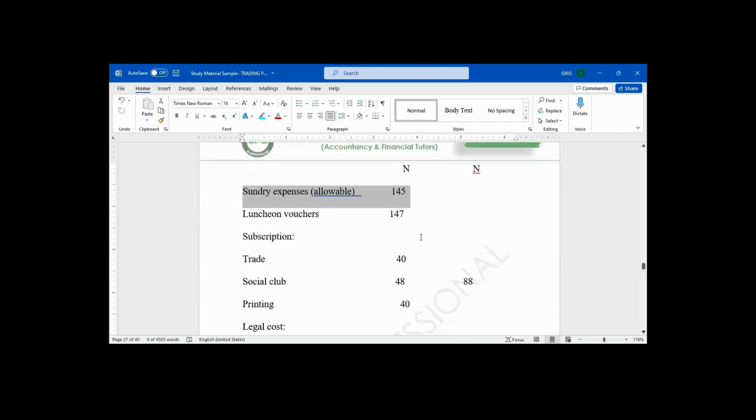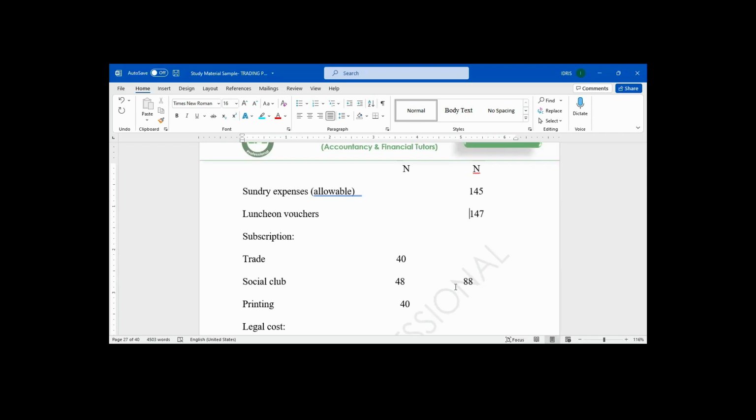Subscription. How much is the subscription? Under the subscription, we have two items: subscription for trade, and subscription for social club. The sum of the two gives us 88. Which one is allowed? Which one is disallowed?